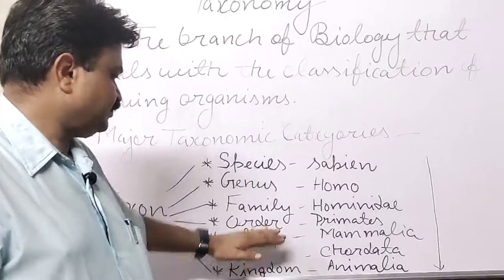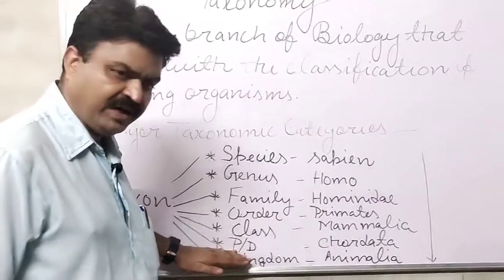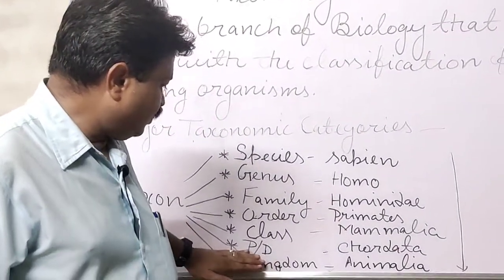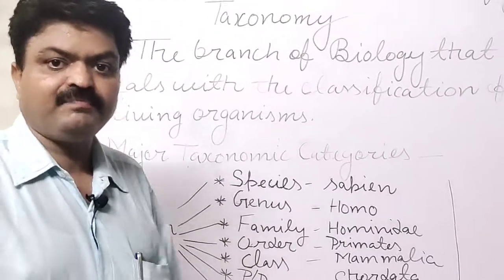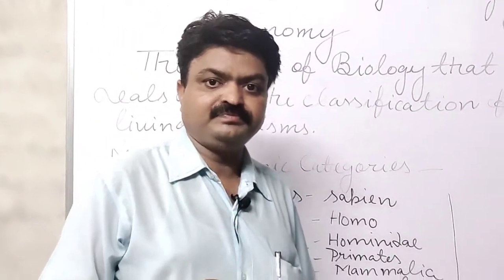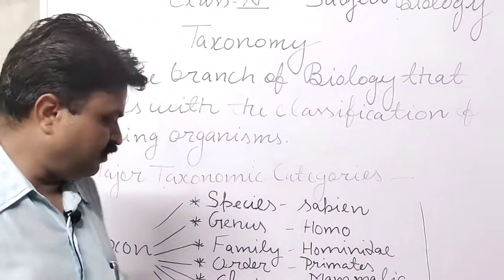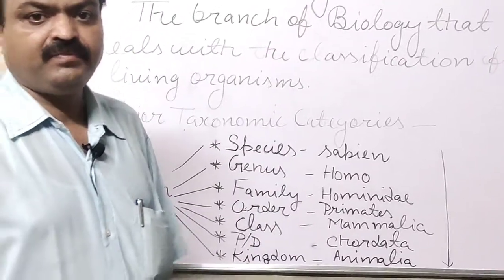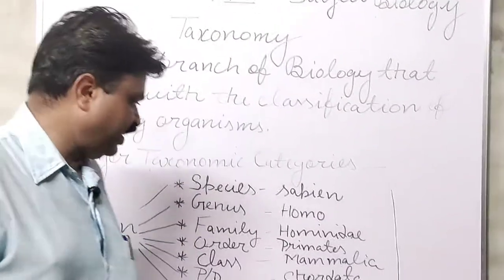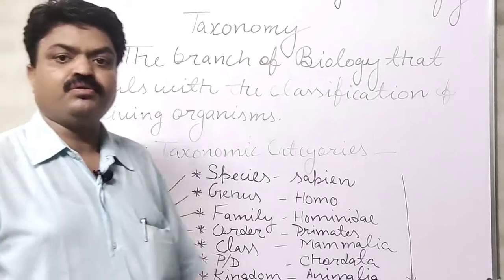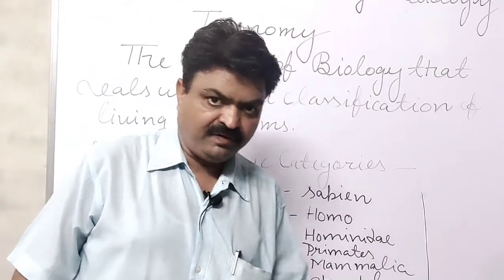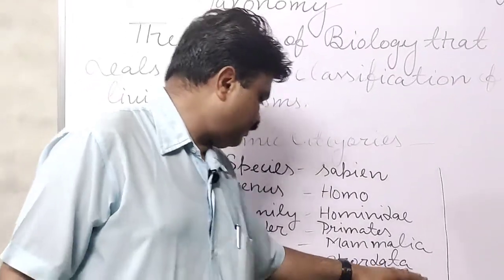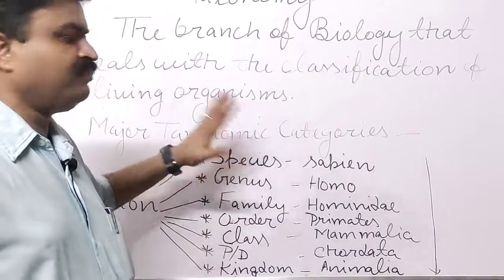After this, there is P for phylum, D for division. The group of the classes of animals is known as phylum, student, and the group of classes of plants is known as division. If we speak about our phylum, then our phylum is Chordata. What is our phylum? It is Chordata. Chordata is the phylum of human, student.